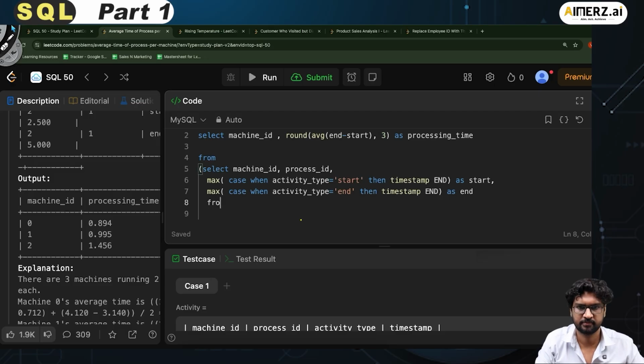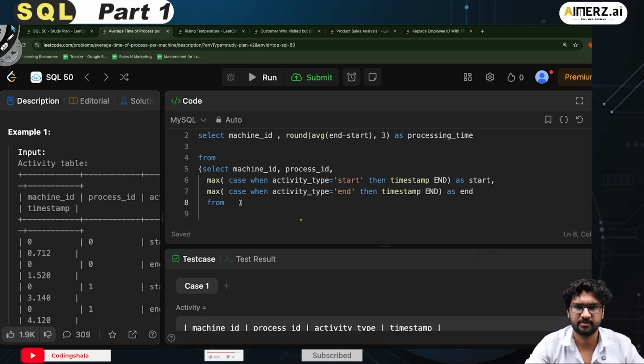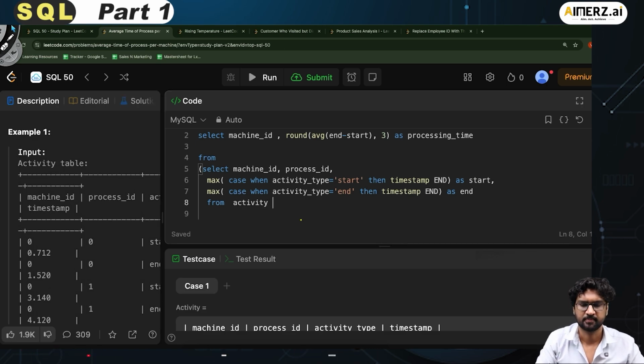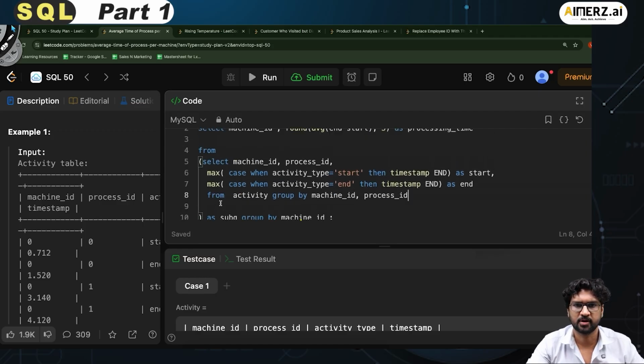And from the table, this information is present in the table called activity, and then I do the group by, and this has to be group by machine_id and process_id, right? Add subquery by the machine_id.